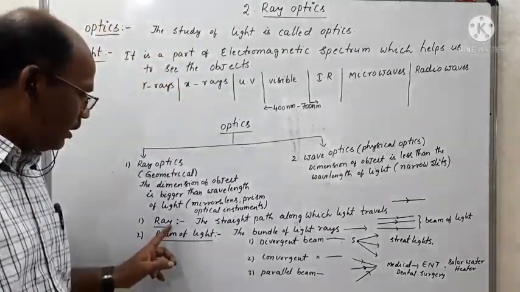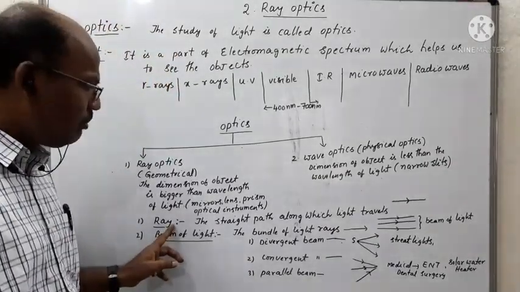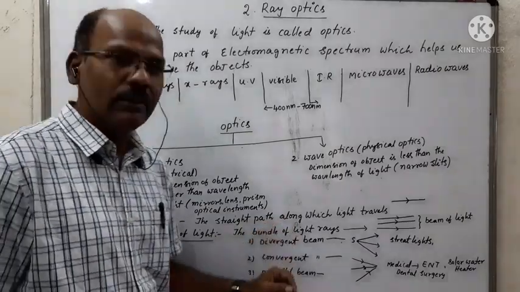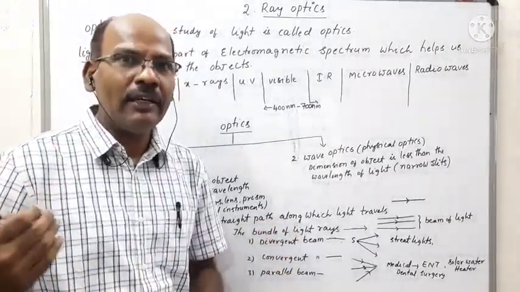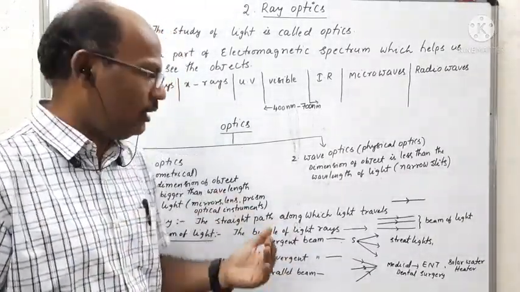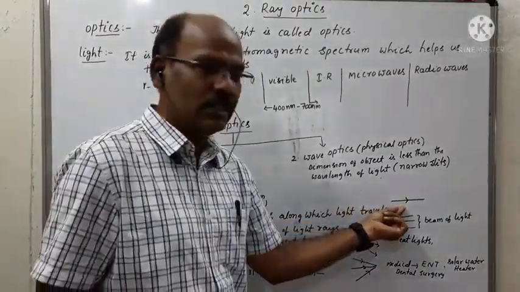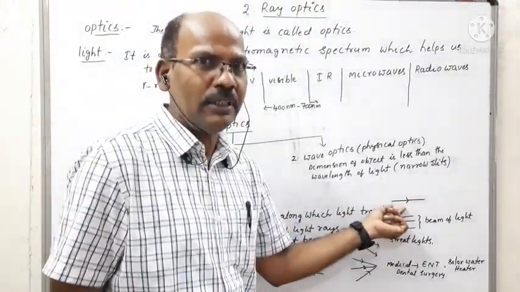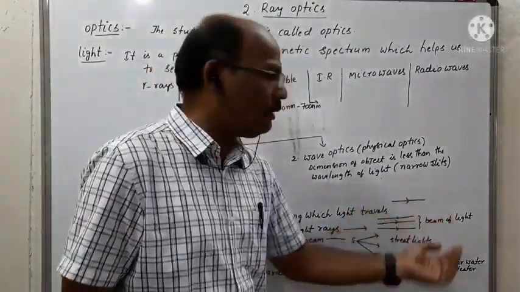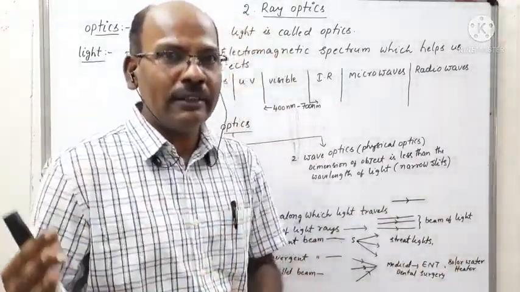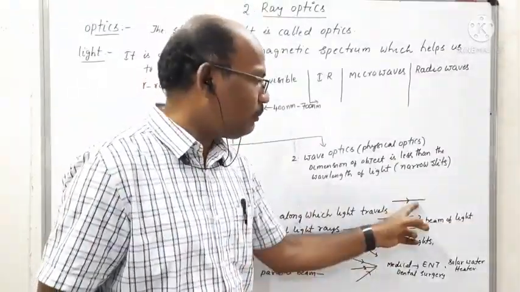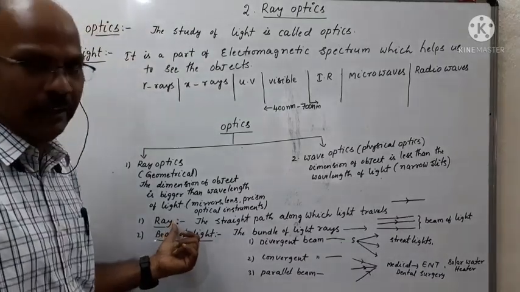Coming to the definition of a ray. A ray means the straight path along which the light travels. This is the representation of a light ray. We observe the straight path in which the light travels. That straight path is called a ray.